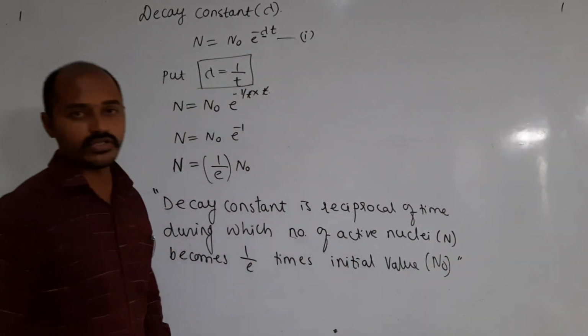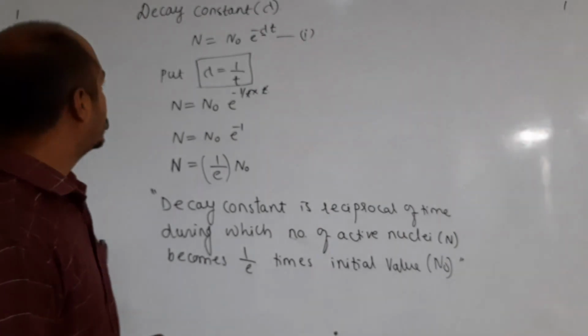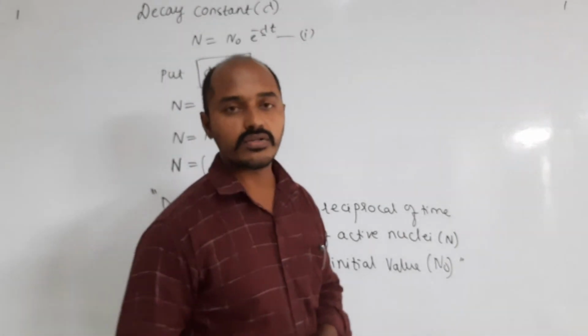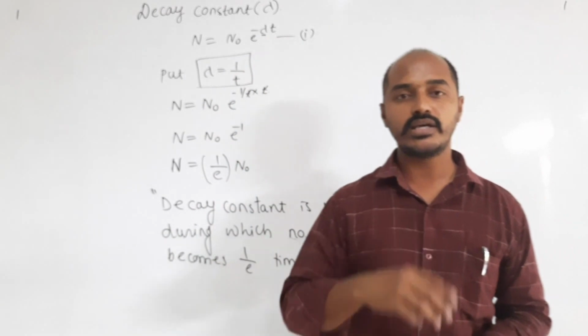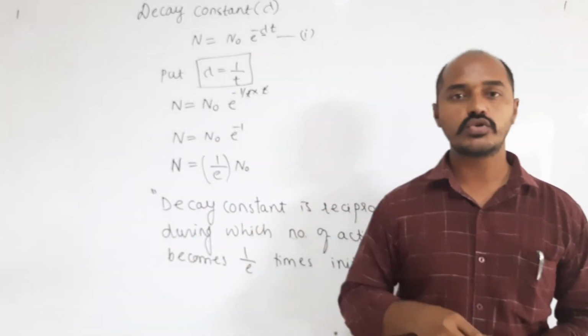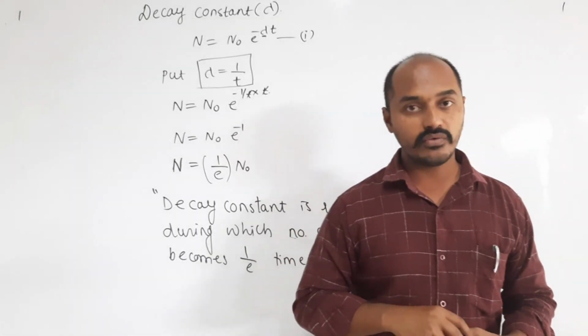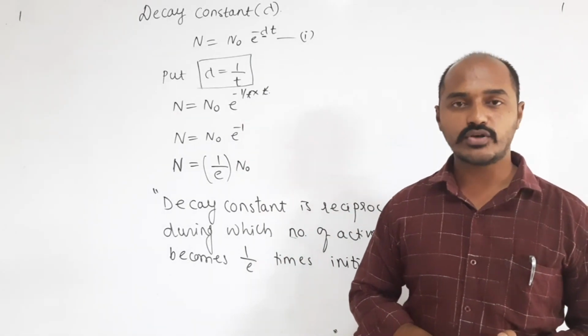Very important definition, right? So this is regarding the decay constant. How did we start here? We took the equation N is equal to N naught e raised to minus lambda t, and we substituted lambda is equal to 1 by t.